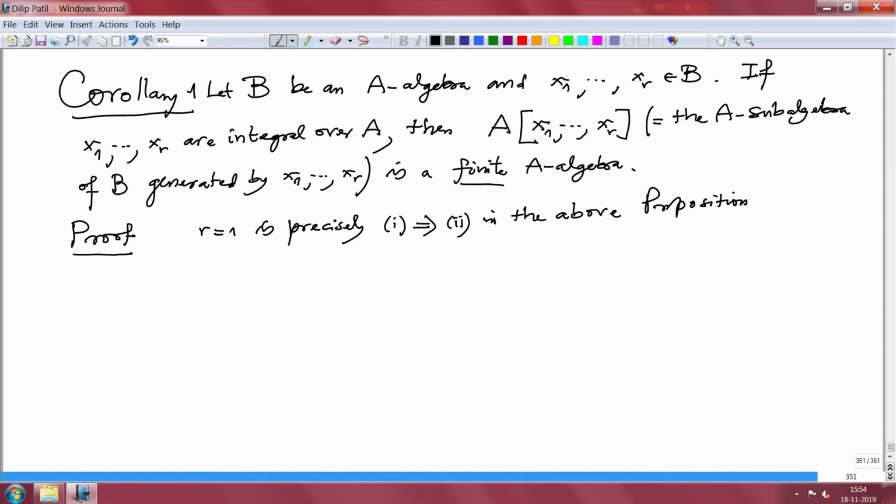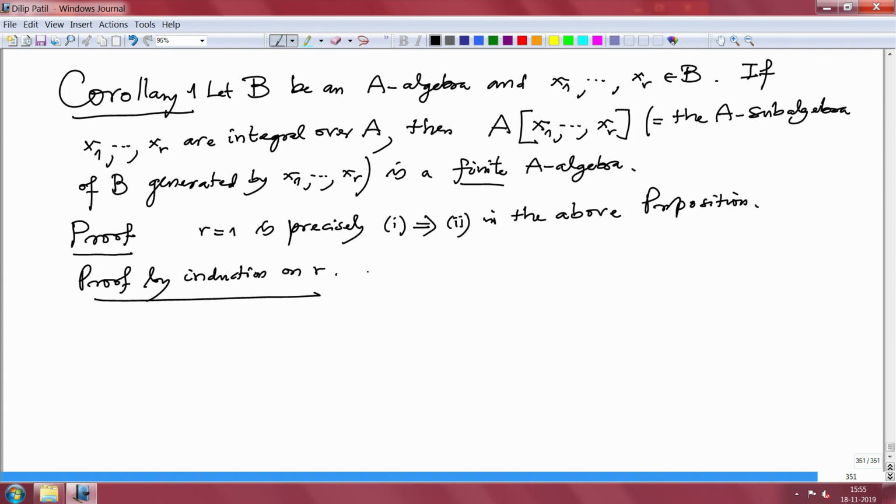So therefore I will prove this assertion by induction on r. Proof by induction on r. Already r equal to 1, the induction has started. So I only have to prove the step from r minus 1 to r.